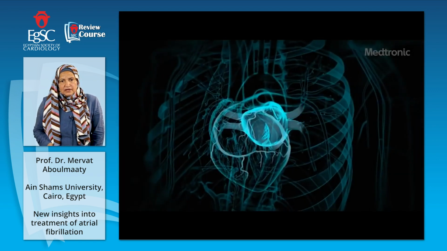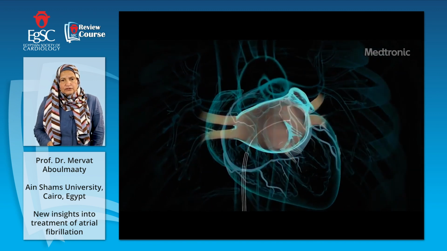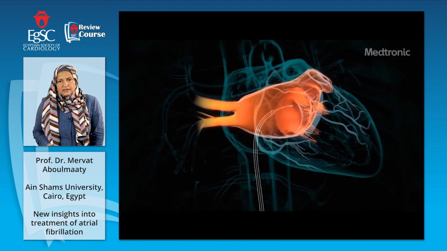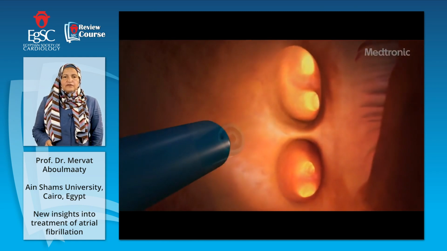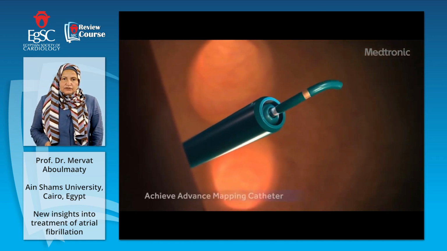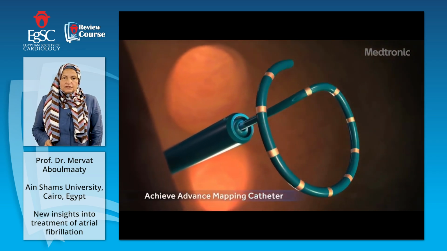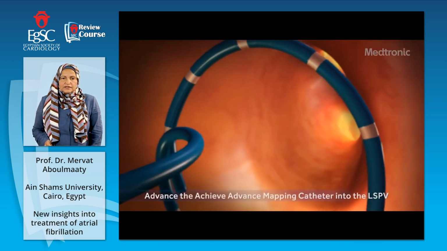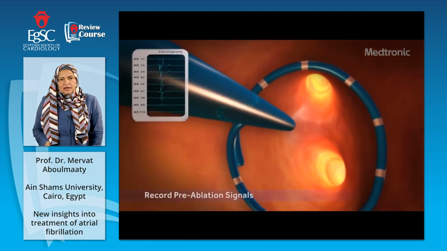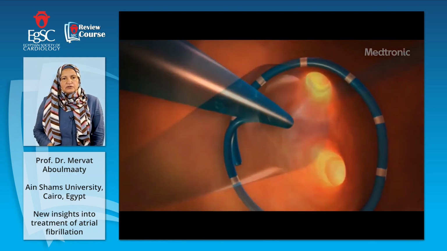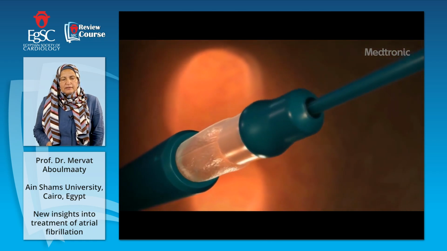We'll see this here through a cartoon video. This is the sheath, transeptal puncture. We go to the left atrium. Here are the orifices of the pulmonary veins. The catheter is introduced; we call it the Achieve. This is the circular catheter going inside the vein to record the potentials. And then here the potentials are recorded on the machine. Then the balloon is delivered.